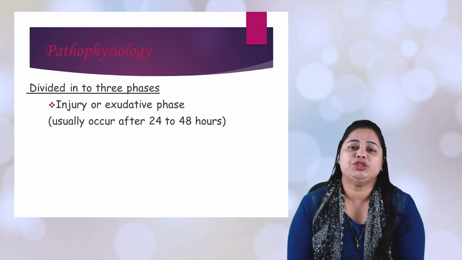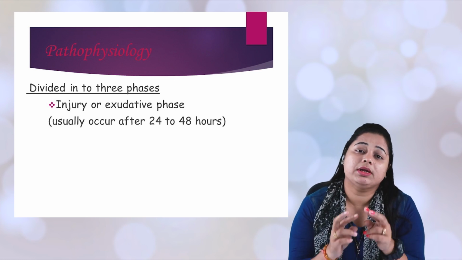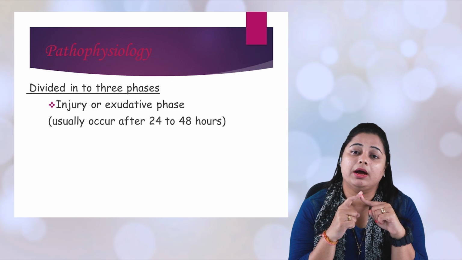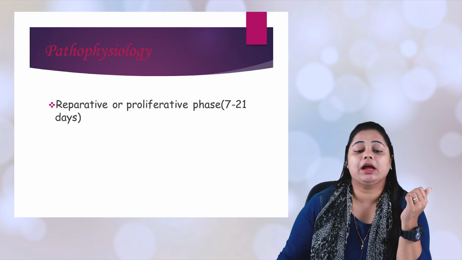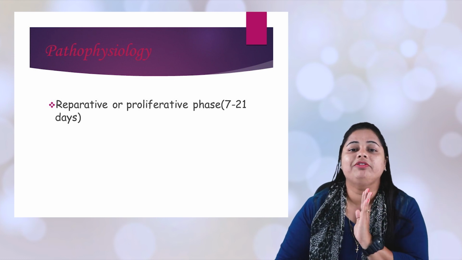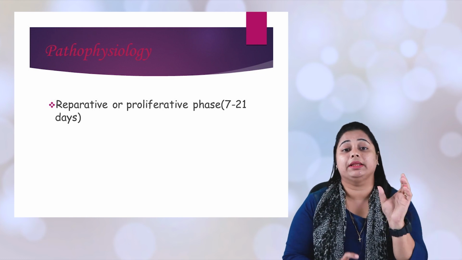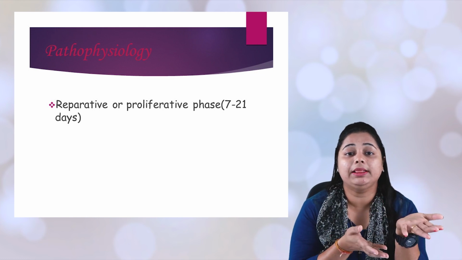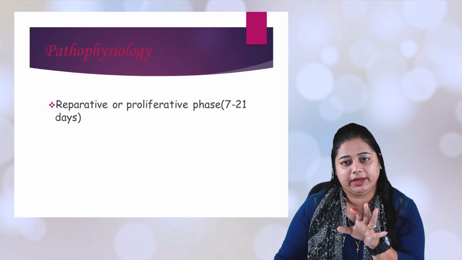First phase is the injury, otherwise exudate phase, which occurs from 24 hours to 7 days. Next comes the reparative or proliferative phase. The word reparative means something is repairing. There is a chance that the patient can become healthy. This takes from 7 to 21 days.